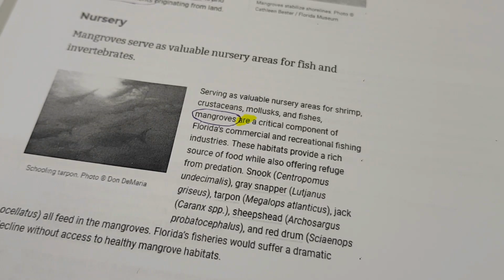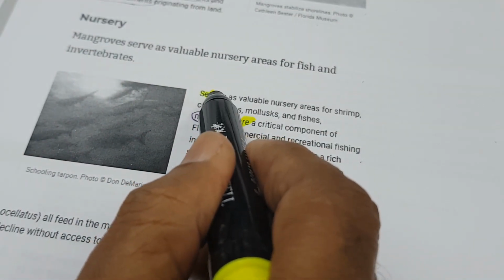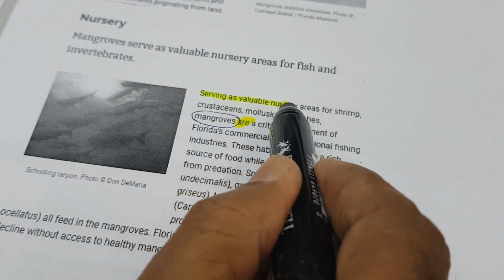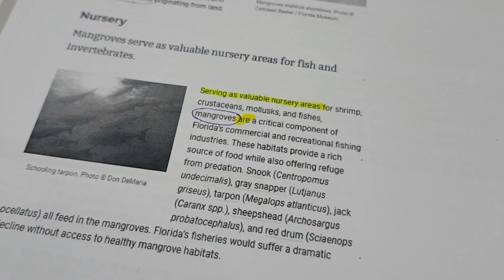So the verb are means the verb to be. So mangroves are being a critical component, right? Mangroves are a critical component of the commercial and fishing industry. Why? Because, why are they critical? Because they do this. They serve as valuable nursery areas.